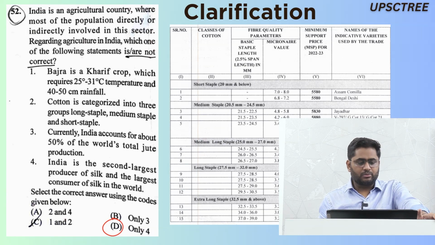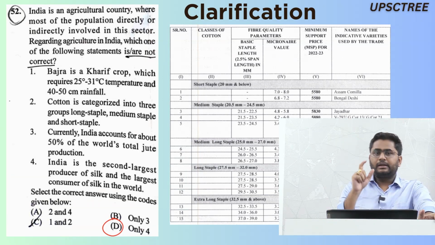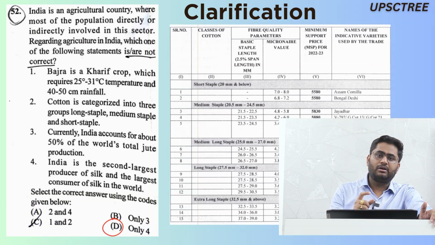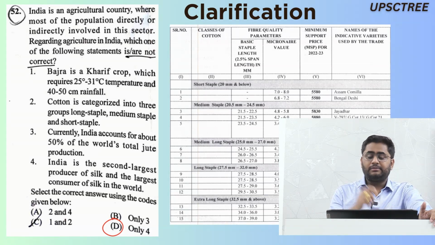Question number 52. Someone asked me, sir, if you look at statement 2, it talks about cotton and different groups: long staple, medium staple and short staple. Someone said that cotton is only long staple and short staple. That is not correct. Government of India provides MSP for cotton as well, and it provides mostly for 3 variants, that is short staple, medium staple and long staple.